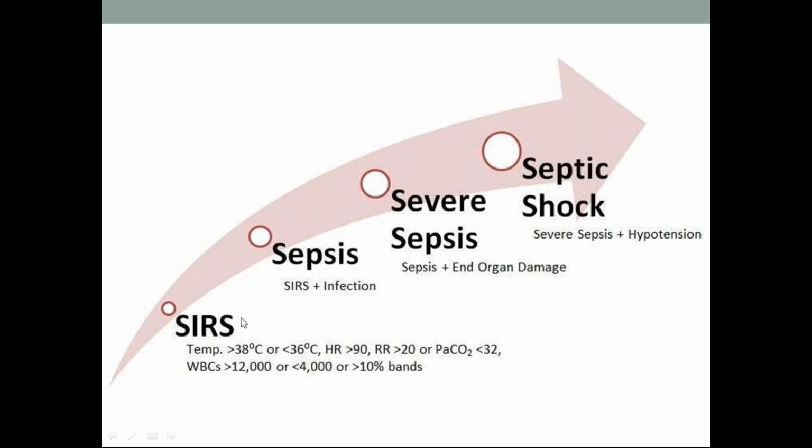SIRS. Sepsis is SIRS plus infection. It is inflammatory response along with infection. Severe sepsis is when there is associated end organ damage with sepsis. Septic shock is severe sepsis with hypotension. So whenever the child is coming with septic shock, it is very dangerous, and majority of them, if you don't treat properly, can progress to irreversible shock and completely die.